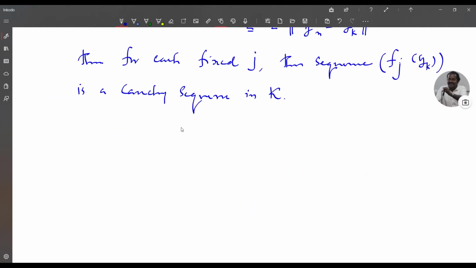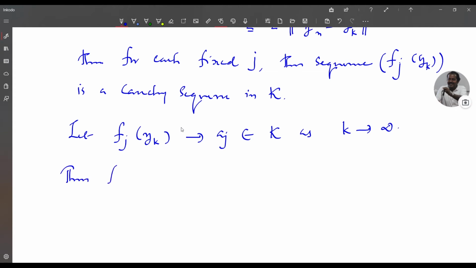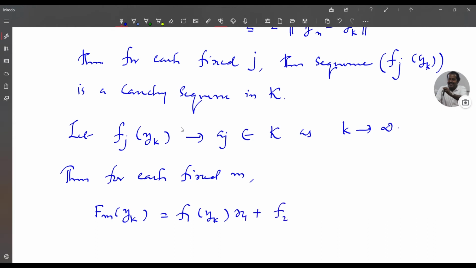Now, you know K is complete, so let fj of yk converge to aj belonging to K as k tends to infinity. Thus, for each fixed m, fm of yk, this is equal to f1 of yk into x1 plus f2 of yk into x2 plus etc. plus fm of yk into xm.